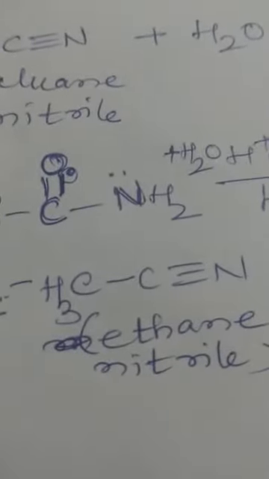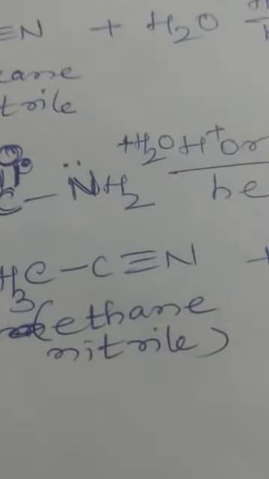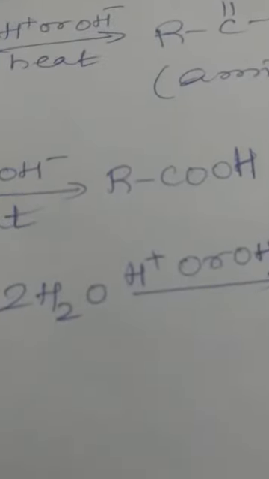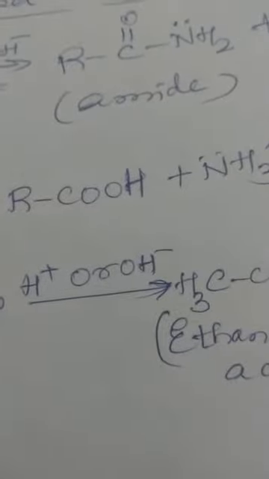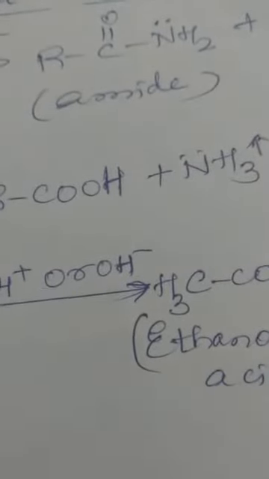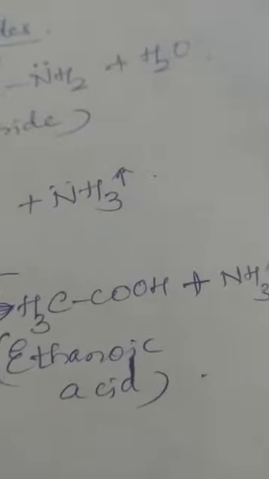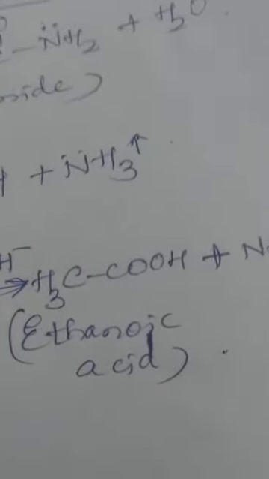For example, CH3C triple bond N is ethane nitrile. Ethane nitrile on hydrolysis with 2H2O, directly I have taken 2 molecules of water here, in presence of H plus or OH minus, you will get the corresponding carboxylic acid as CH3COOH, which is nothing but ethanoic acid with the liberation of ammonia gas.